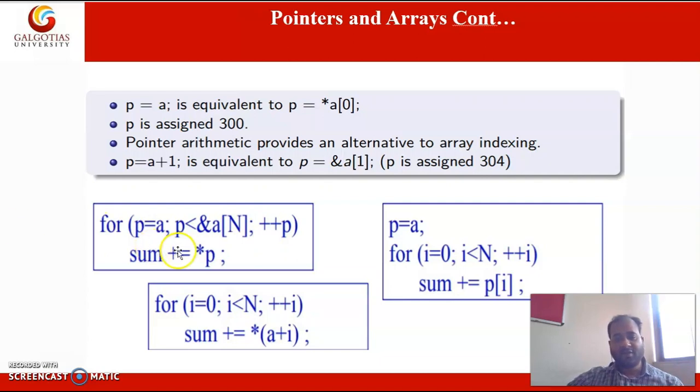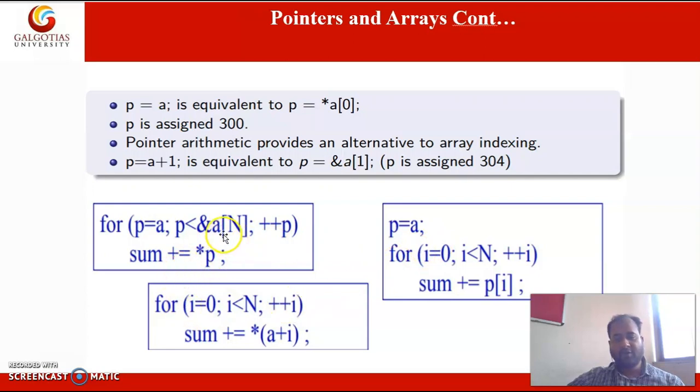Okay, and this is the same example, summing the values of the arrays. This is an example of summing the elements of the arrays. So here, using the star p, I am accessing the array element, and using the address of the array variable, I am incrementing the for loop.